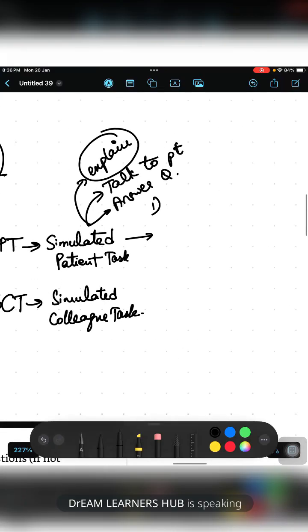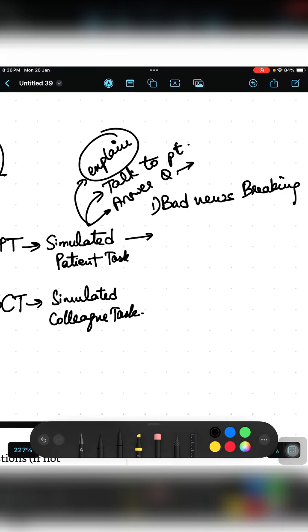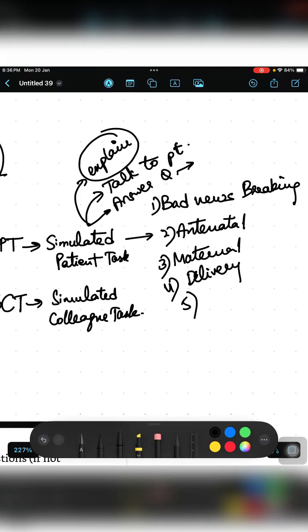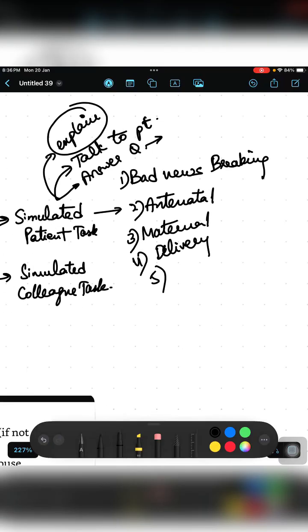In the simulated patient task, you will talk to the patient, answer her queries, and explain what else is given in the task. It can involve breaking bad news, an antenatal discussion, a maternal medicine discussion, a labor and delivery discussion, or an instrumental delivery discussion.